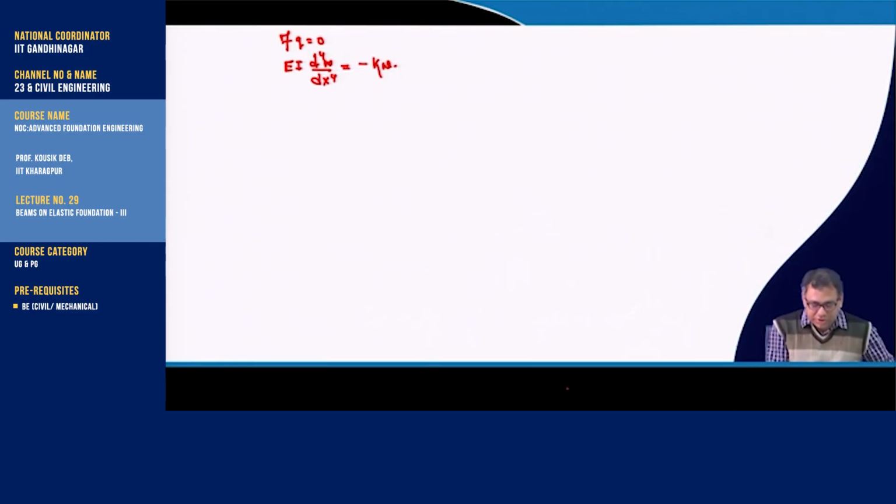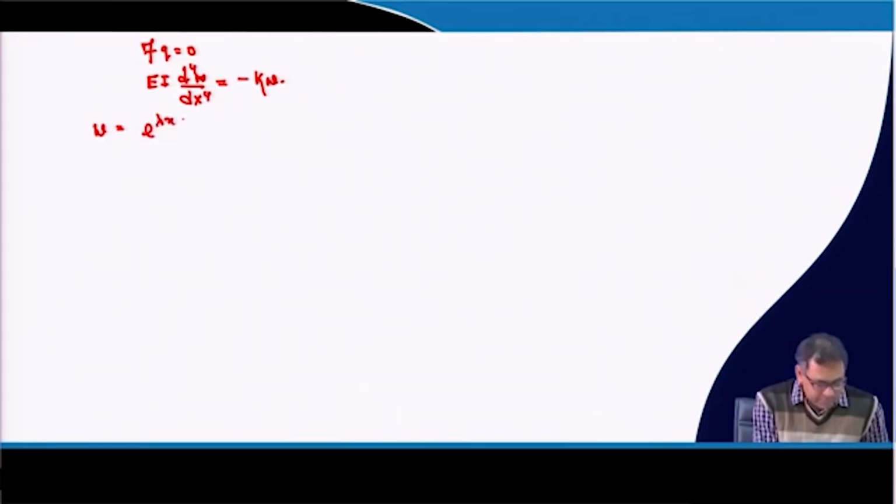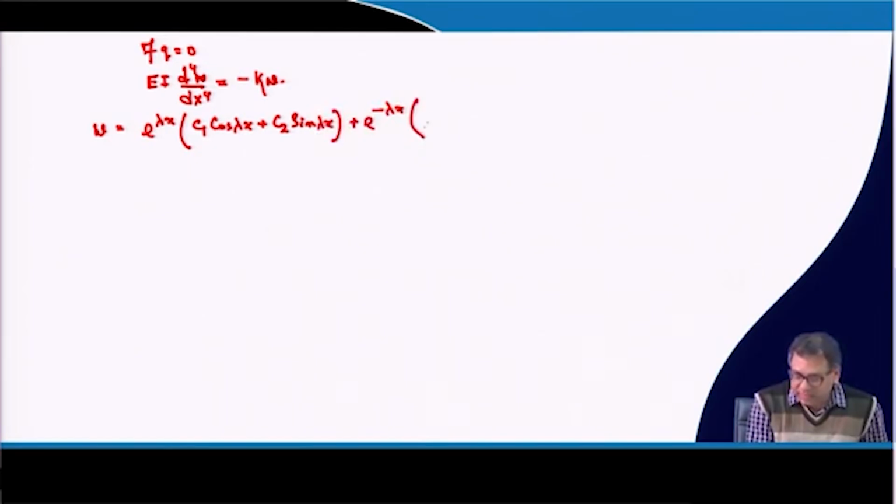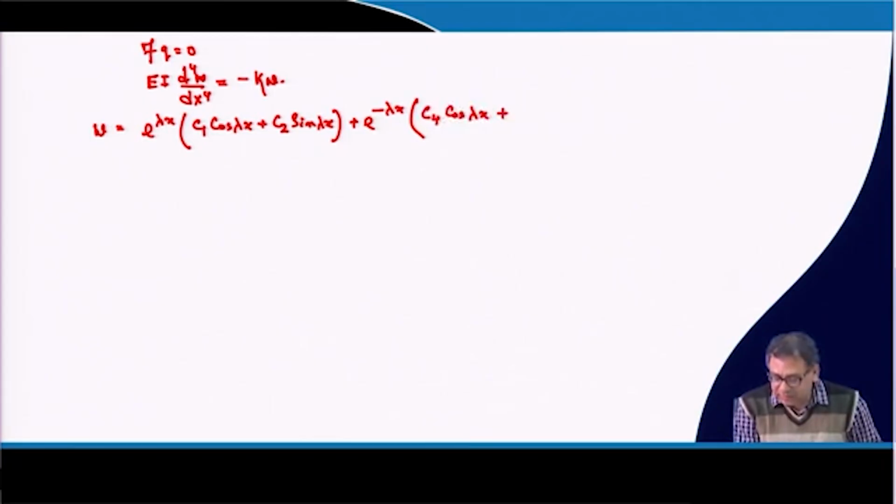The closed form solution is w is equal to e to the power lambda x, times C1 cos lambda x plus C2 sin lambda x, plus e to the power minus lambda x, times C3 cos lambda x plus C4 sin lambda x.